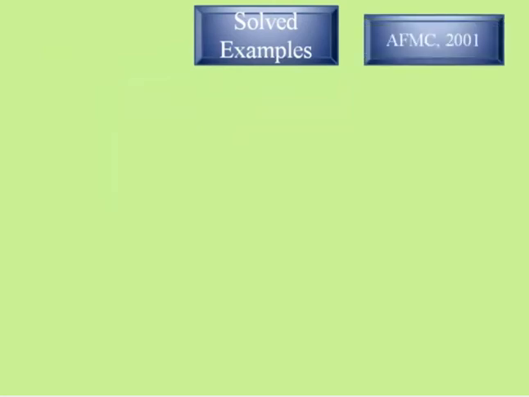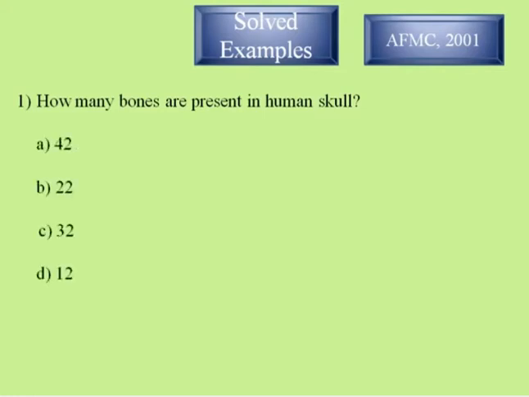Now here are some solved examples from competitive examinations. First one from AFMC 2001, and the question is: how many bones are present in the human skull? It's a very interesting chapter, I know you will enjoy it. So, how many bones are present in the human skull? 42, 22, 32 or 12? Hurry up. The right answer is 22.